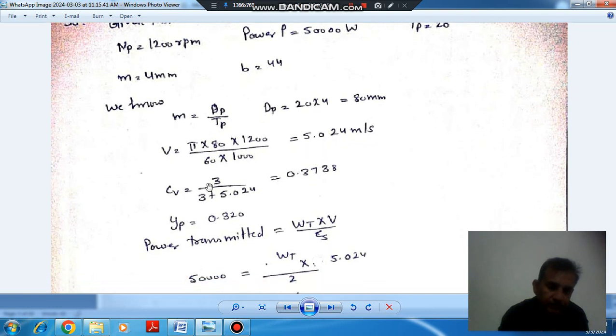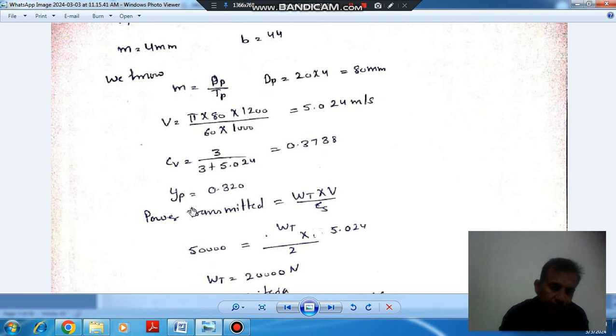And CV, the formula for CV is given as 3 divided by 3 plus V. So V here we have calculated, that is 5.024. So CV comes out as 0.3738. And YP, Lewis form factor for pinion, is 0.320, and service factor is given as 2.